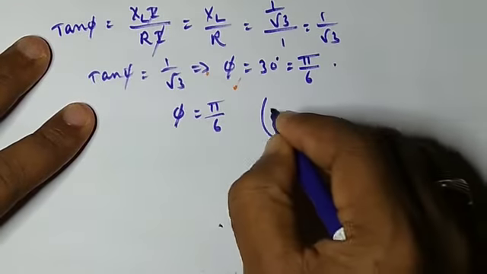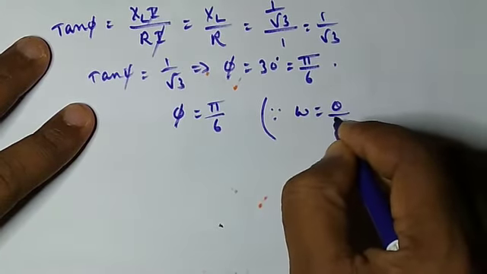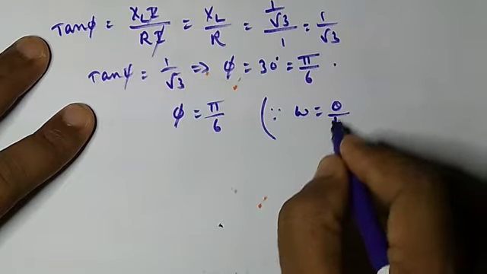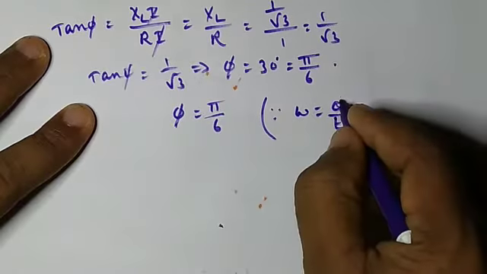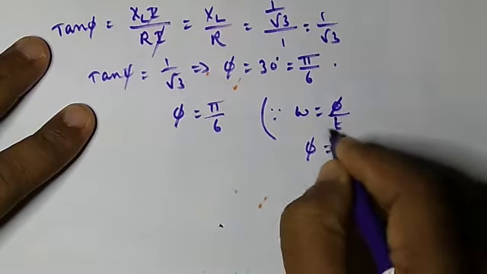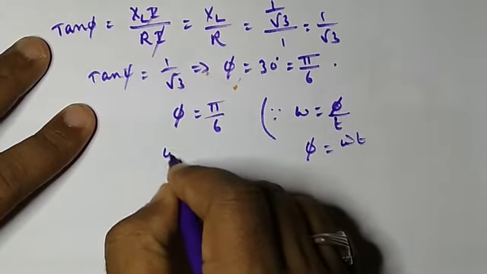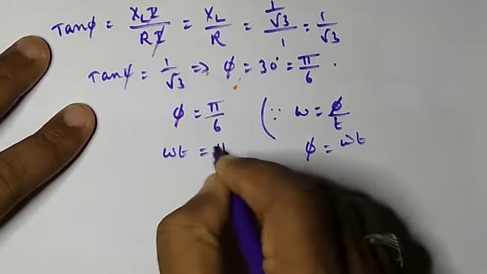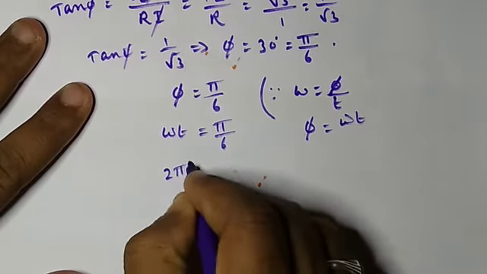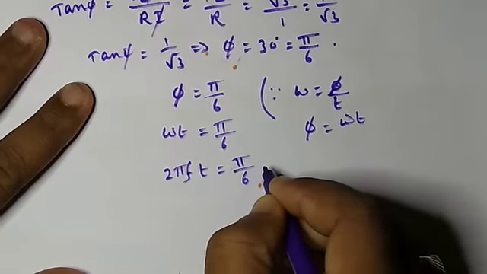And since we know that omega is equal to theta by time, where theta is this angle phi, therefore phi is equal to omega into t. So omega into t is equal to pi by 6. Omega means 2 pi f, so 2 pi f into t is equal to pi by 6.